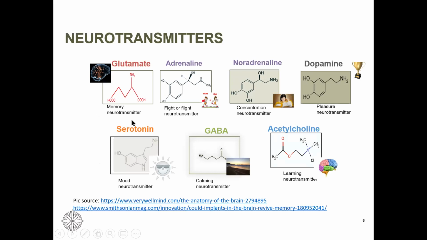So this first slide is just listing the names of those neurotransmitters that we plan to discuss today. I sometimes share it with my clients because it may get confusing which one is controlling which aspect of our mind and body. It is not exhaustive, but just the main ones. Like adrenaline, we are all aware; noradrenaline for concentration; dopamine, which everybody is aware of; glutamate for memory and acetylcholine for learning.